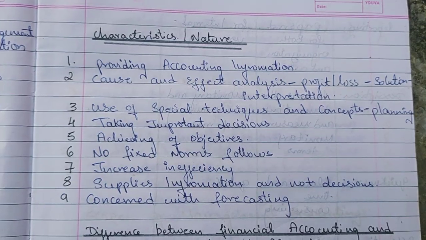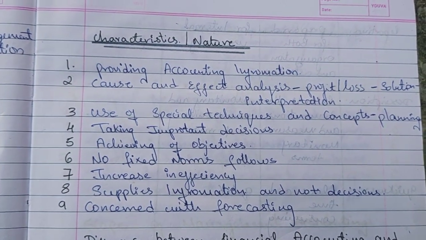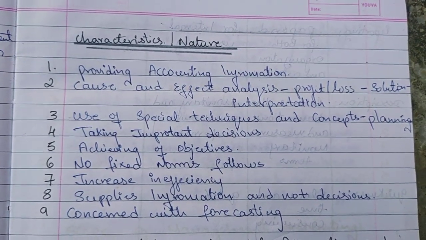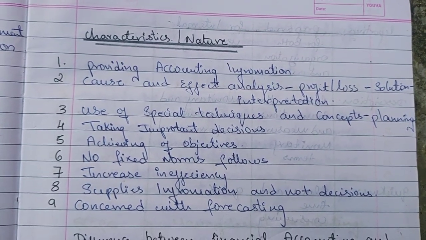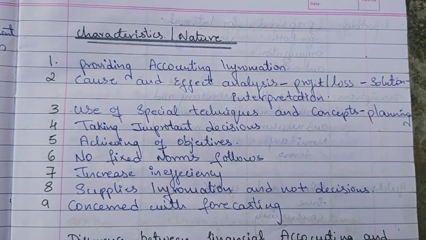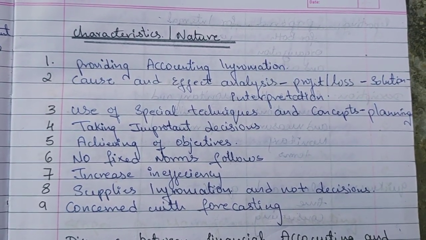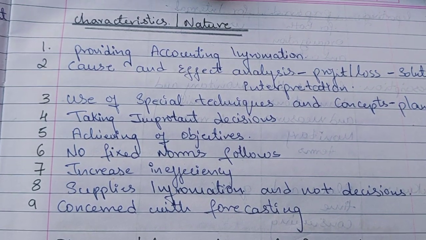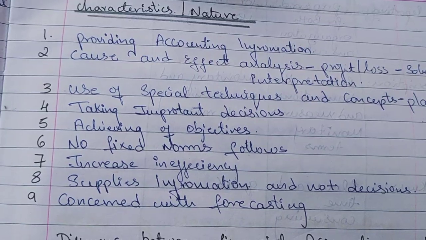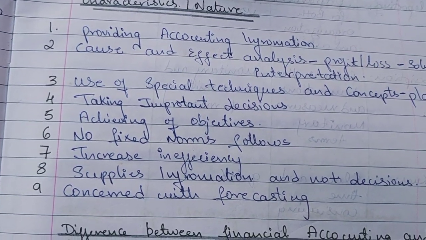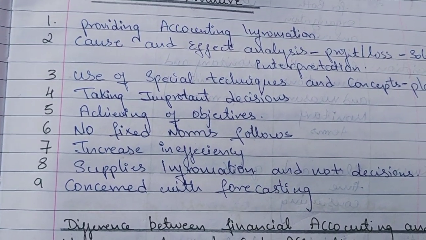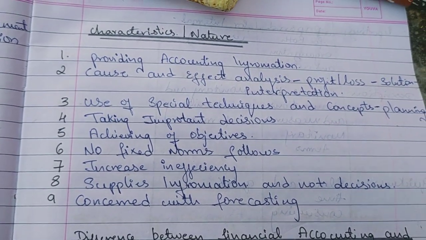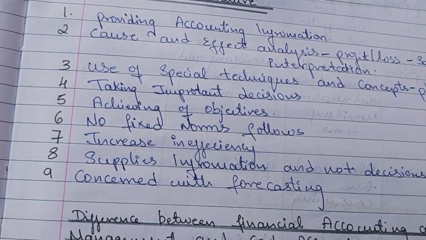Here are the characteristics and nature of management accounting. I have given 9 points which you can easily remember during your exams, and in many questions they have asked about the nature and characteristics of management accounting. First, providing accounting information: management accounting gives financial information to the management. Then cause and effect analysis, and profit and loss prediction.